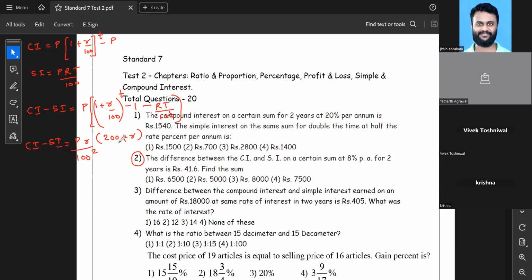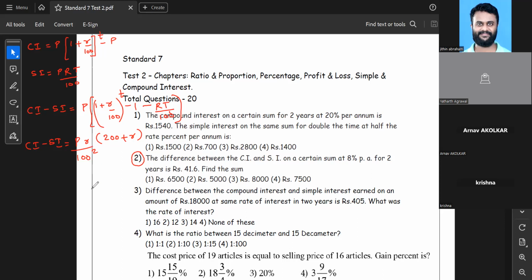So with the help of this formula, you can answer. Yes, please. So I was going to ask, what if in the paper we get SI minus CI? Can we apply the same formula? They will never ask SI minus CI, because CI is always greater than SI. Okay, thank you, sir. No problem.